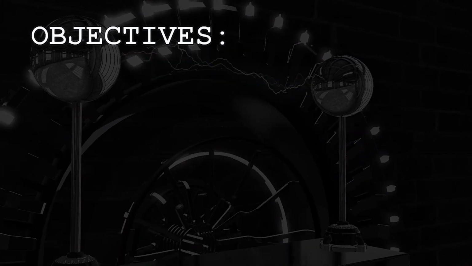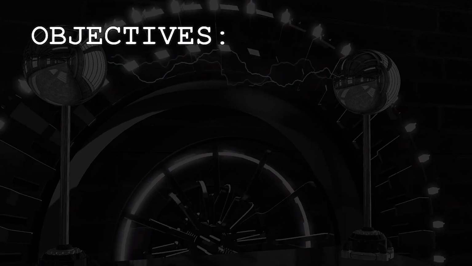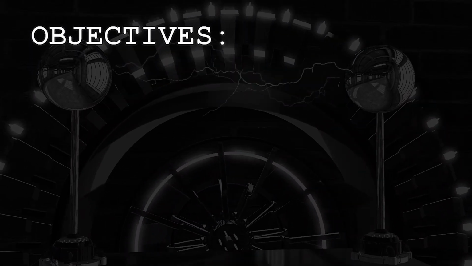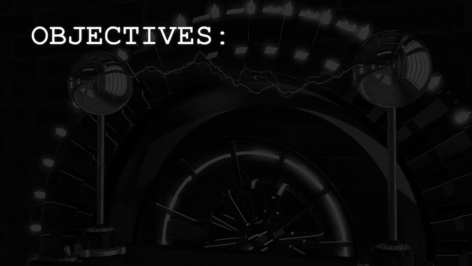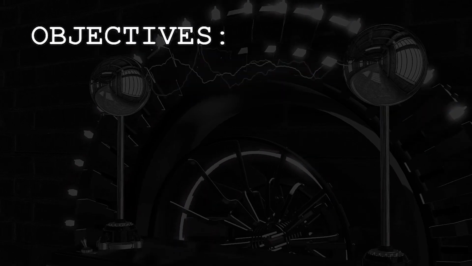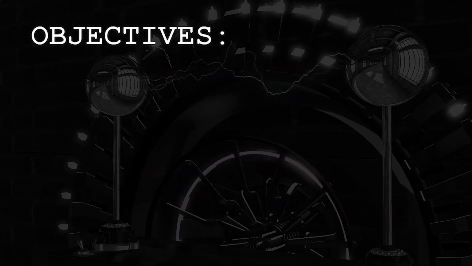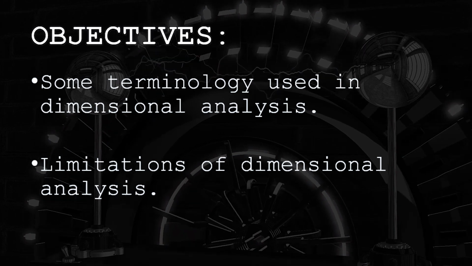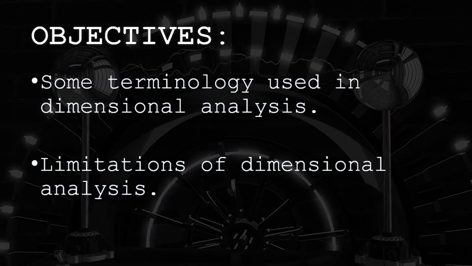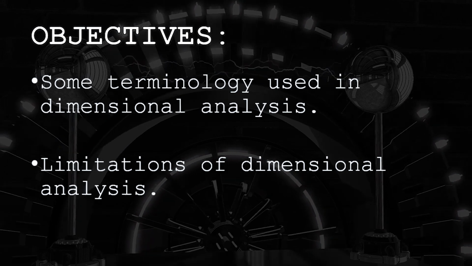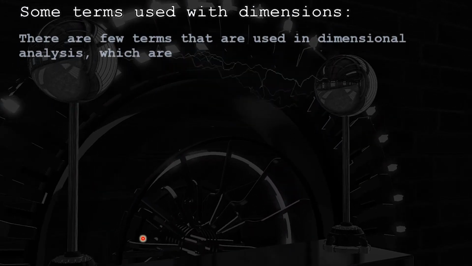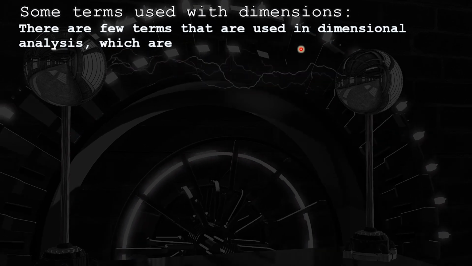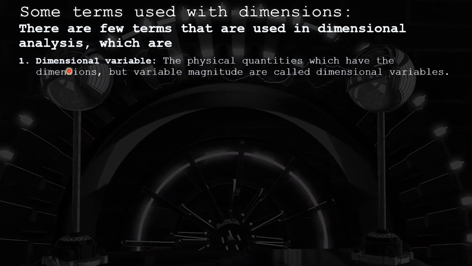So students, in our previous video, part 2 of the lecture series on dimensions, we discussed the second advantage of dimensional analysis, which is to derive the possible formula. In today's lecture we are going to discuss some terminologies used in dimensional analysis and the limitations of dimensional analysis. Students, there are a few terms that are used in dimensional analysis, which are dimensional variable.